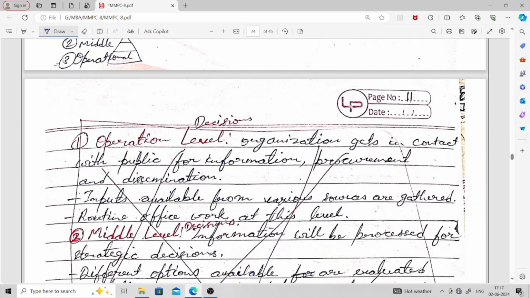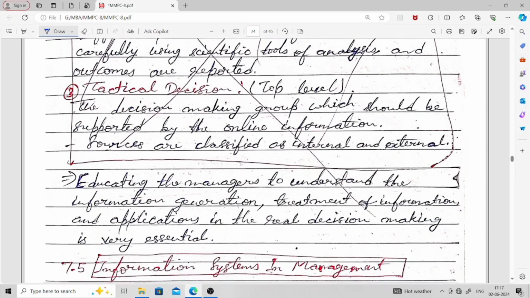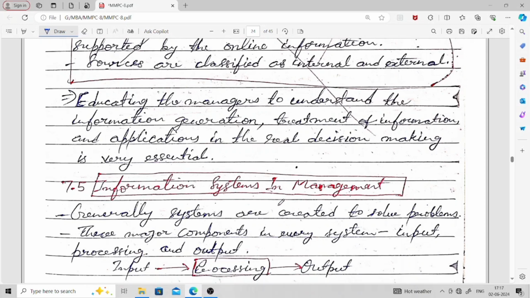That's why, as you can see on the screen, it is written that educating the managers to understand information generation, treatment of information and application in real decision making is very essential. As I said, different levels of managers need different kinds of information.